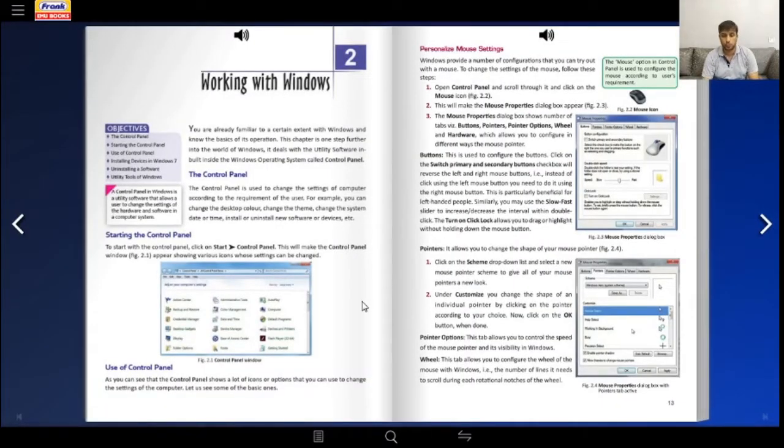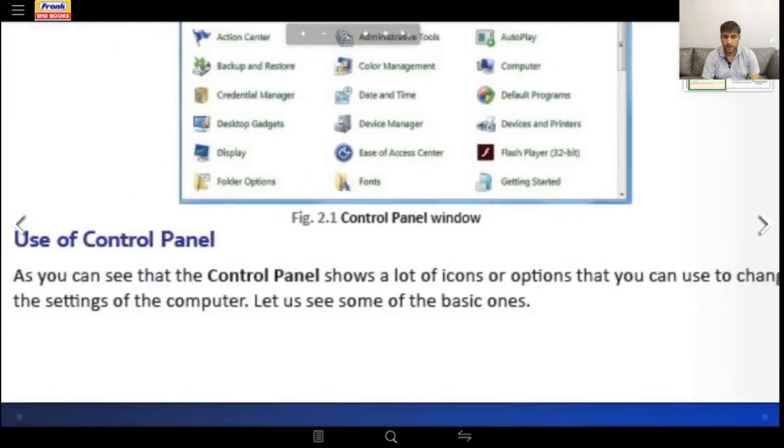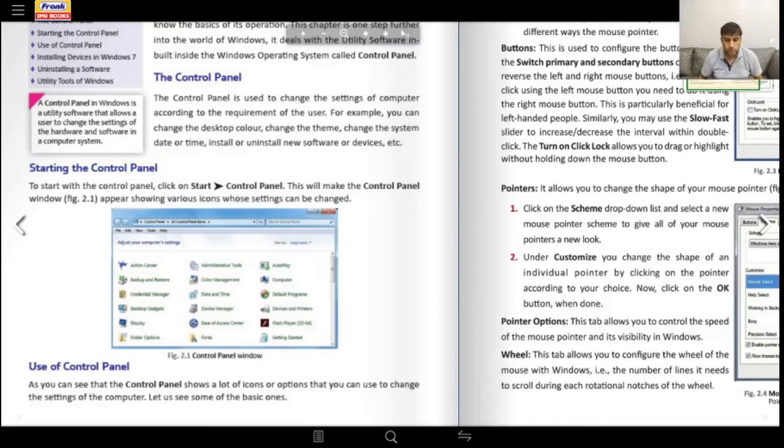Use of the control panel. Now how to use a control panel? As you can see, the control panel shows a lot of icons or options that you can use to change the settings of the computer. Let us see some of the basic ones. There are lots of icons and lots of settings that you can find out yourself.